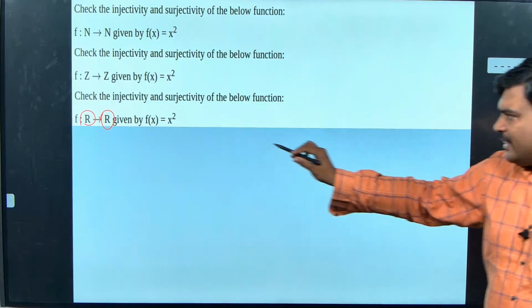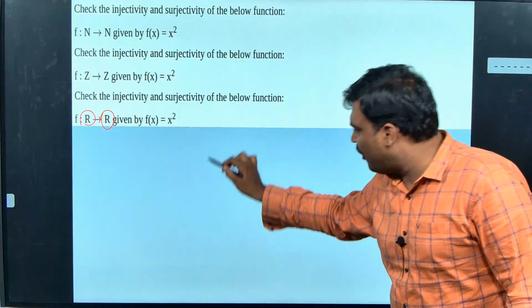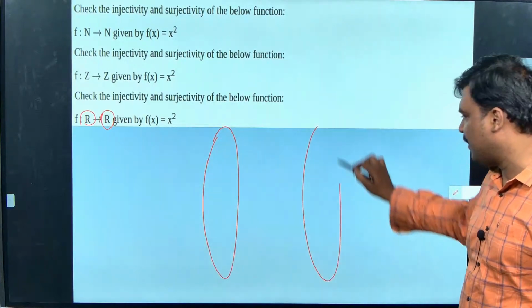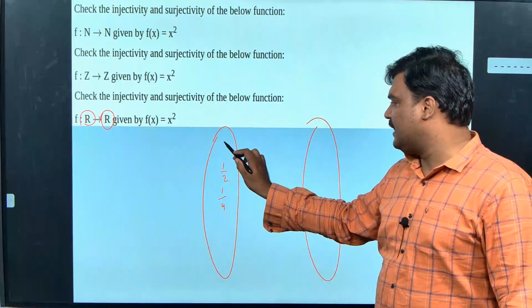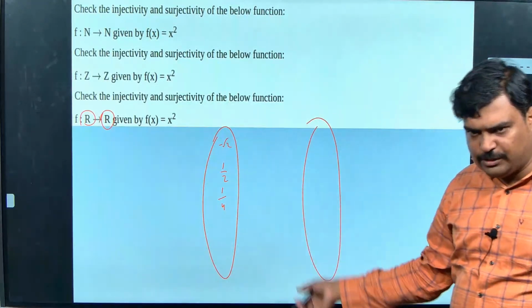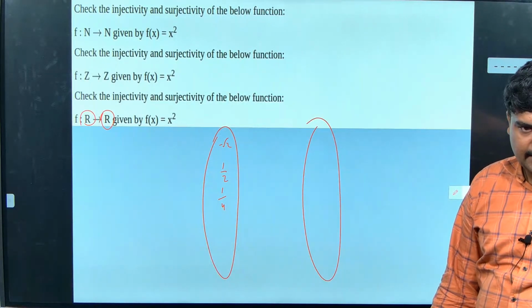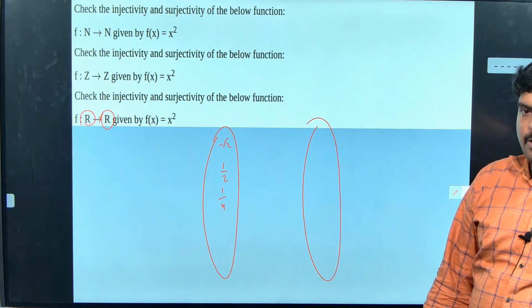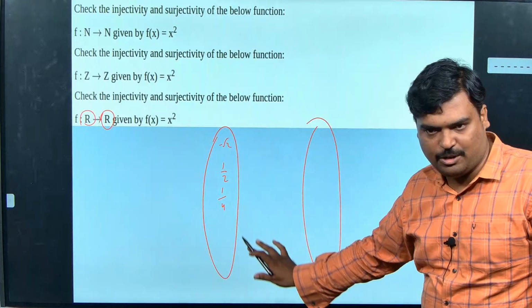Now, see, real number to real number, I am having x square. So I will have all types of numbers in the real numbers: 1 by 2 will be there, 1 by 4 will be there, minus root 2 will be there, root 3 will be there. Everything will be there, correct? Now I am going to square this, and definitely this is not a one-to-one function.